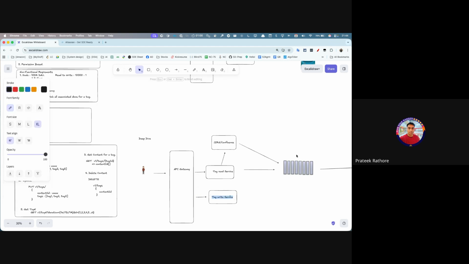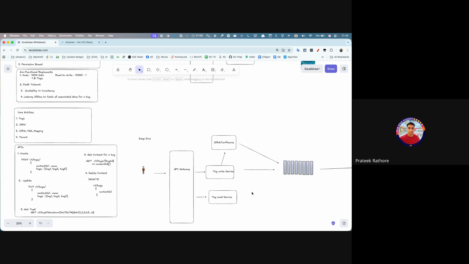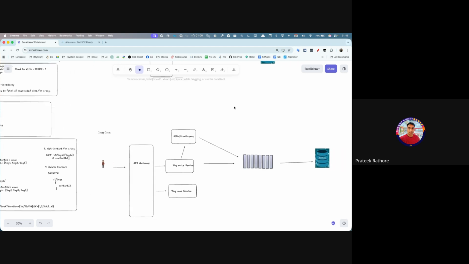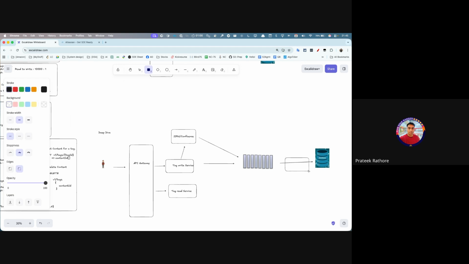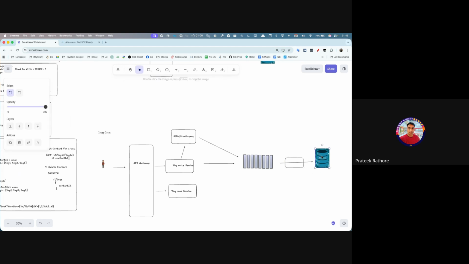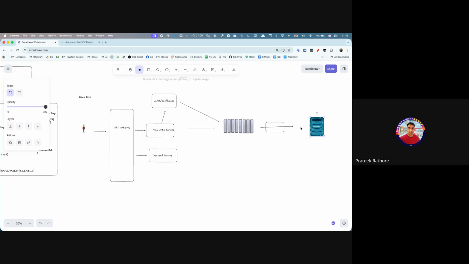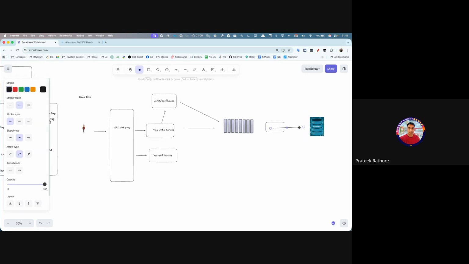Let's say this is write. Cool. There will be a consumer involved here, right? They said here that a consumer service will call this.